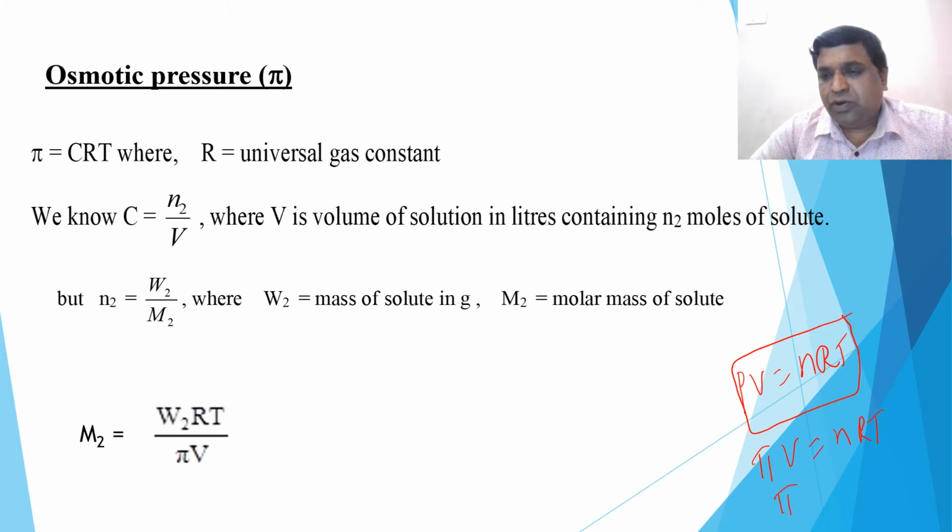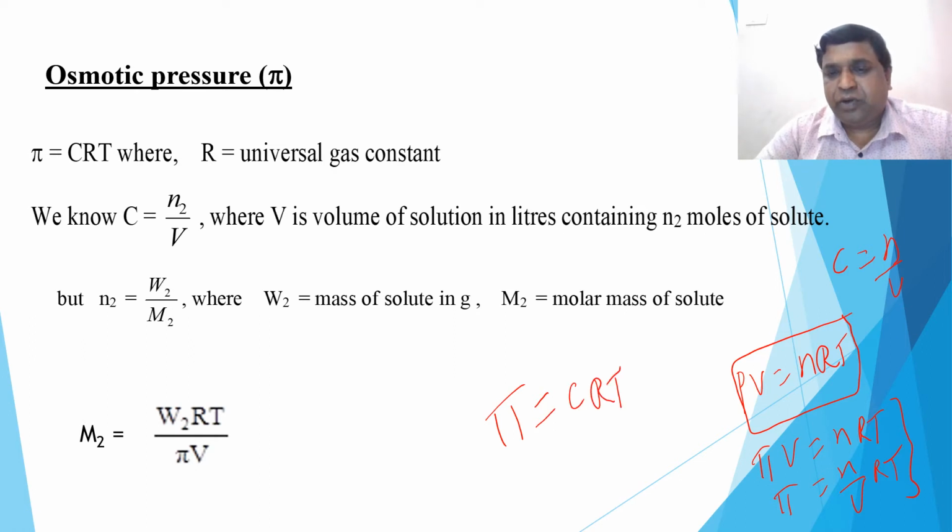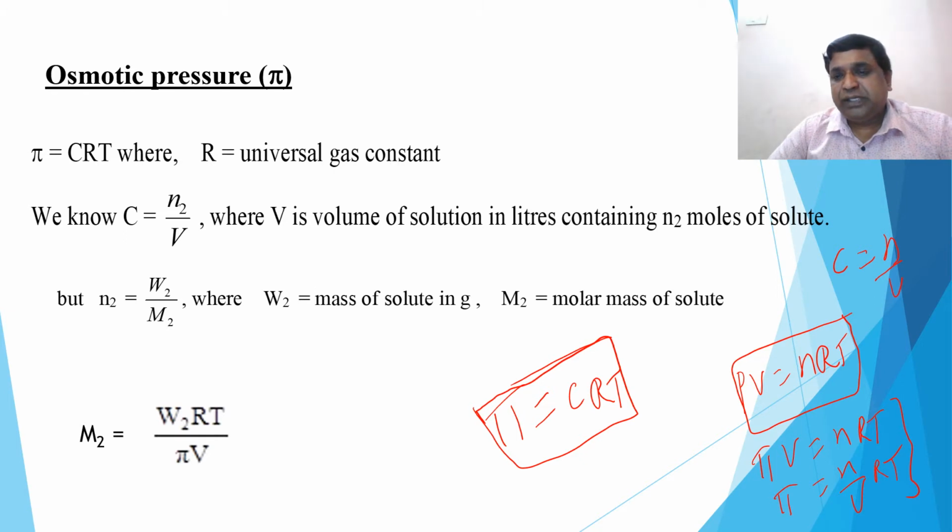But π = (n/V)RT. Now n/V is what? Molar concentration. So therefore π = CRT. You all know that, so even if you forget, you can recall π = CRT, where C is the molar concentration.